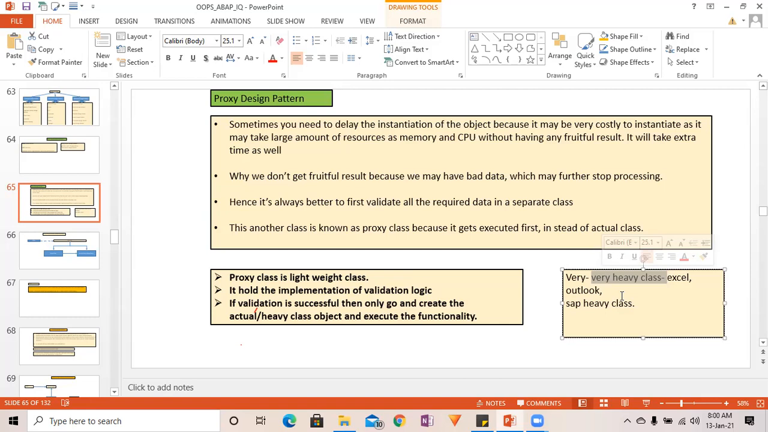It is going to make sense, the bigger class object. Then go and just instantiate, right? So we'll create a proxy class, and there we will be having the validation logic, and if that validation logic is successful, then go to the next step, and then you create the bigger class object.